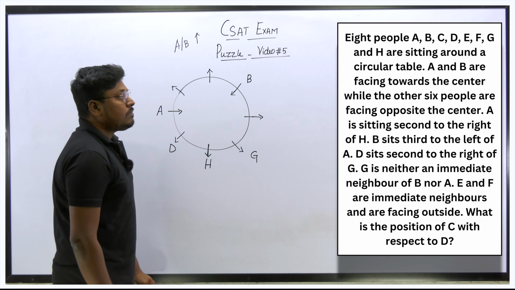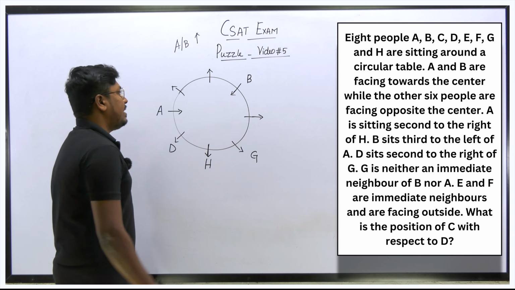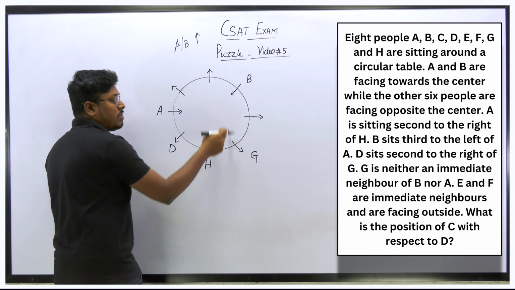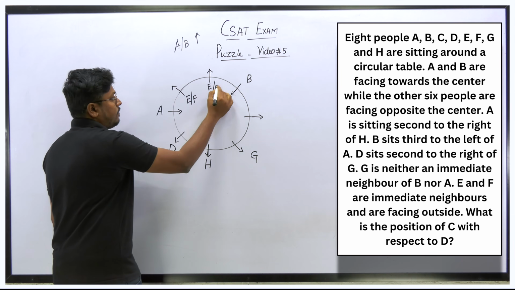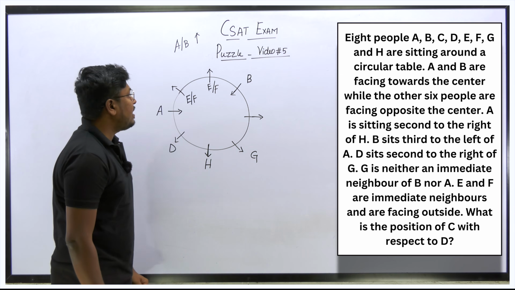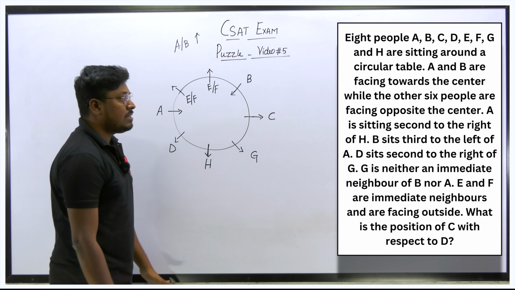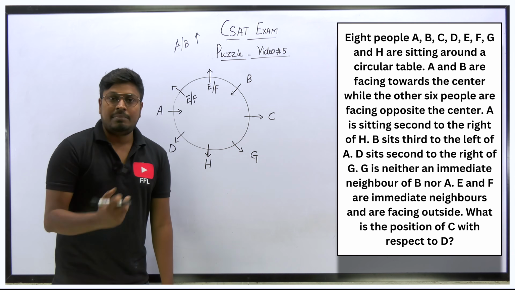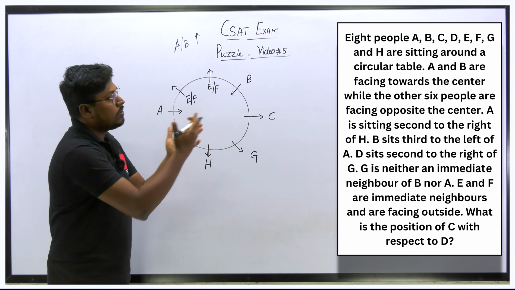So next, E and F are immediate neighbors. So I think only these two places are remaining, right? Because if I fix E here, one of the neighbors should be F. That is not possible. So definitely this will be E or F, or else this will be E or F. But we can surely say that these two places are for E and F. Right? So the remaining letter that we have is C. So I have to fix C here. That's it. So finally we have fixed all the persons in the seating arrangement except E and F, because for E and F we are getting two possibilities. So finally we can say that this will be the diagram for the given passage, right?